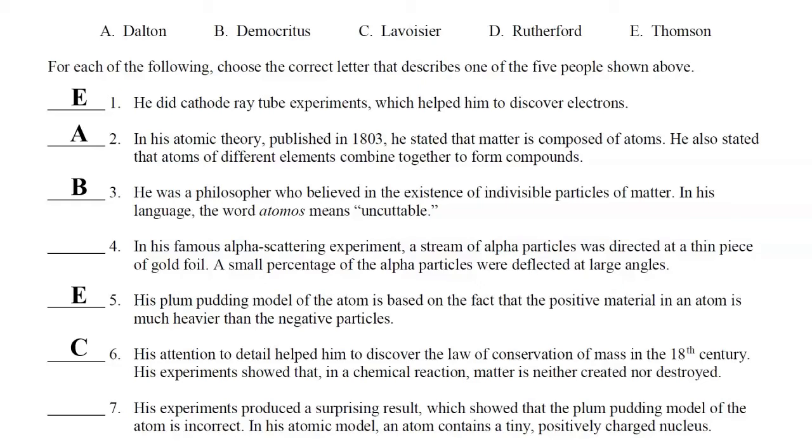He did cathode ray tube experiments, which helped him to discover electrons, and his plum pudding model of the atom is based on the fact that the positive material in an atom is much heavier than the negative particles.